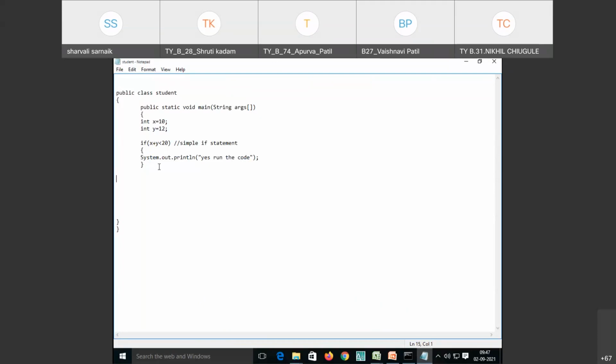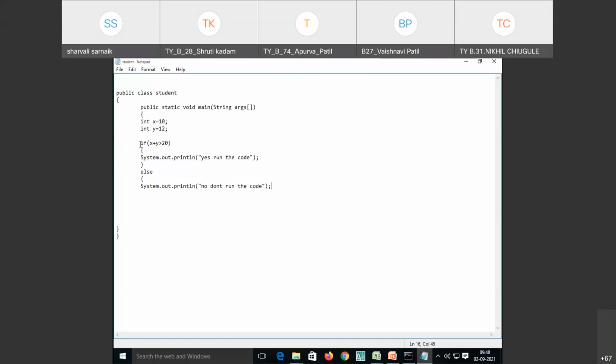Now for the if else statement, I'm just writing else here, inside the brackets.